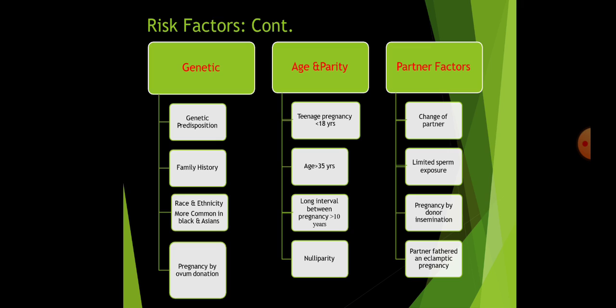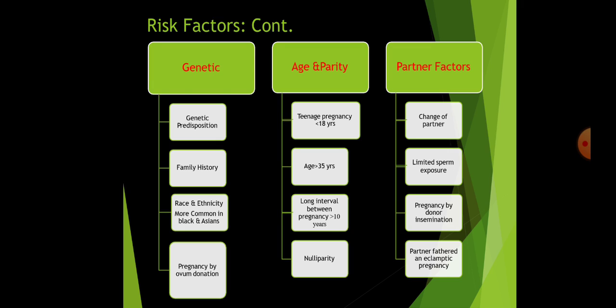And age. In teenage pregnancy, when the age is less than 18 years, or elderly primigravida when the age is more than 35 years, or there is a long gap between the pregnancies, say when it is more than 10 years, and also in nulliparity.